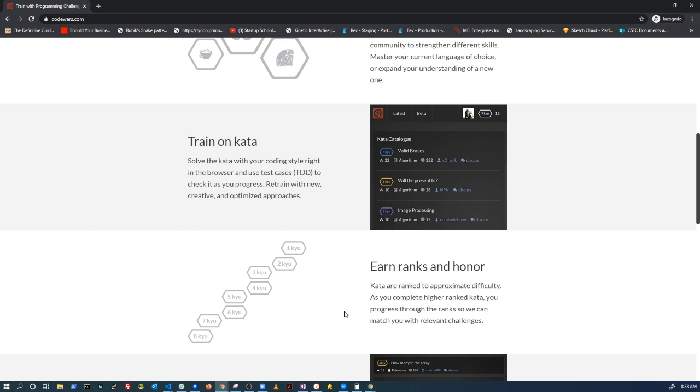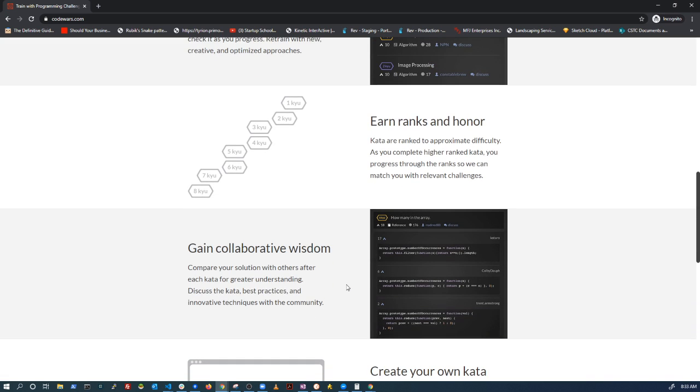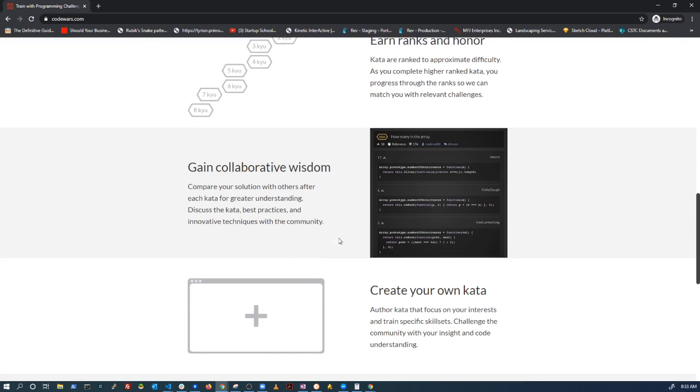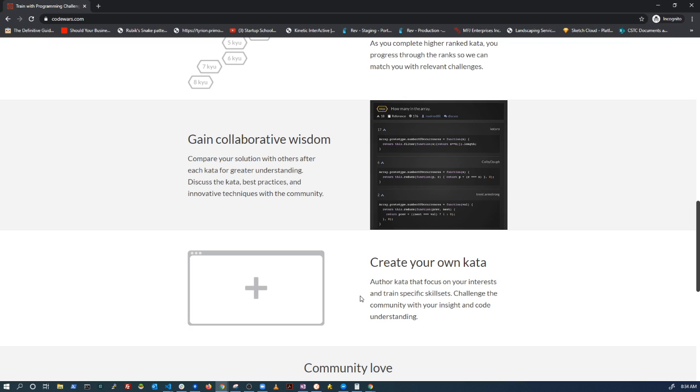So you earn ranks and honor as you go through and work your way up, and it's pretty cool because, as we said, you can see everybody else's comments on the solutions, and you can tag them as to whether you think they're clever or not. Eventually, you can create your own katas, and there are also leaderboards and everything too. So I'm going to jump into one here. Let's check this one out.